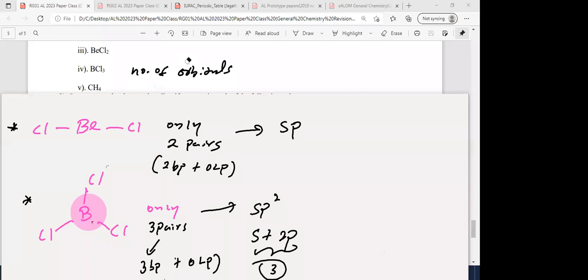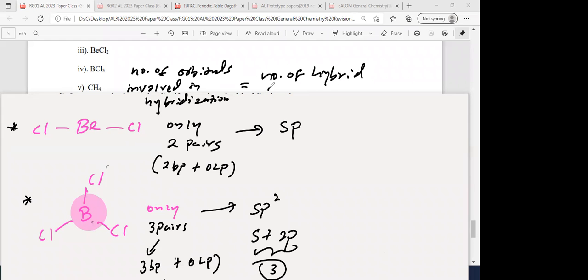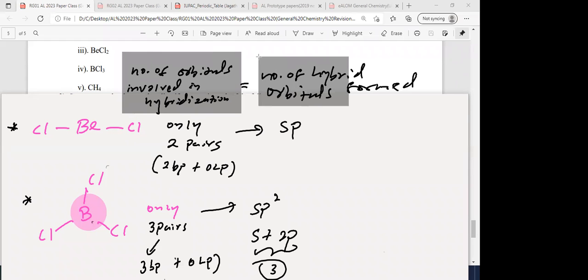Number of orbitals involved in hybridization is equal to the number of hybrid orbitals formed. Is that clear now? Okay, this is very important.